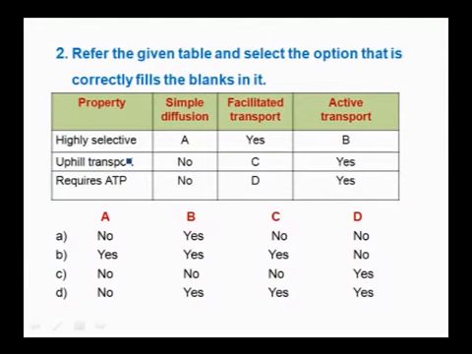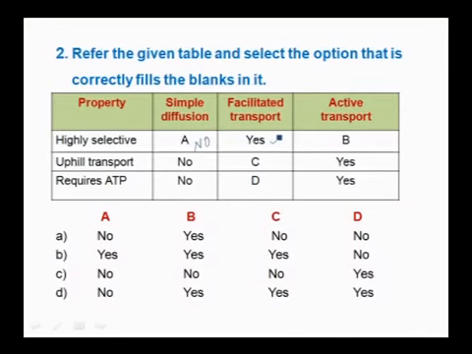And here, highly selective, they have given A. Whether simple diffusion is highly selective? No, it is not selective, so it is no. And then facilitated transport, whether it is selective? Yes, it is highly selective.